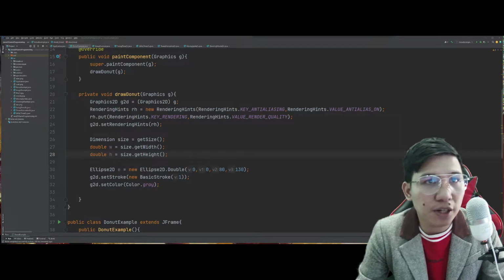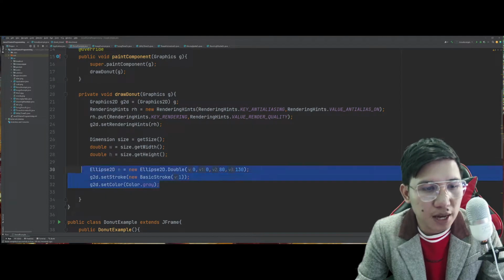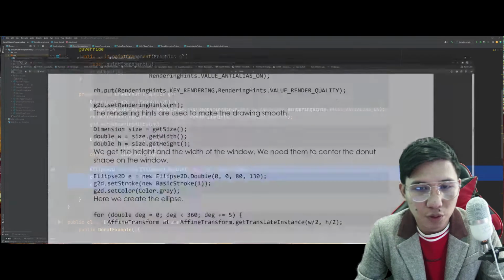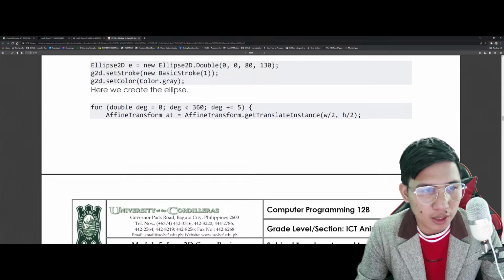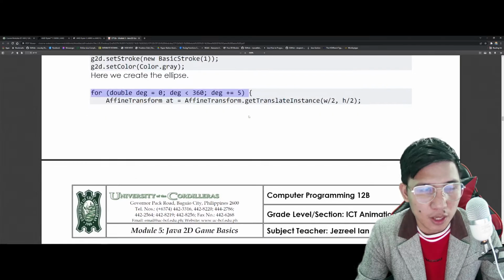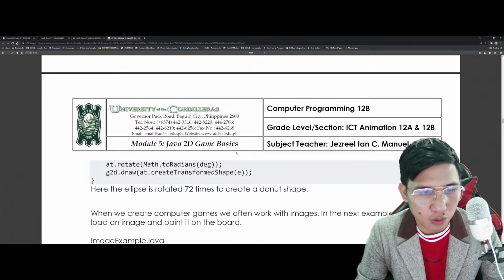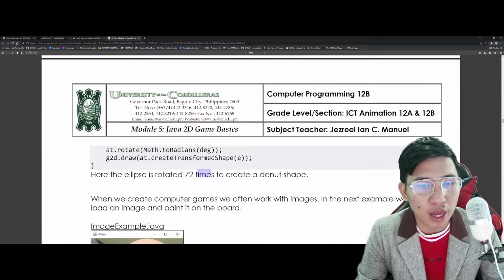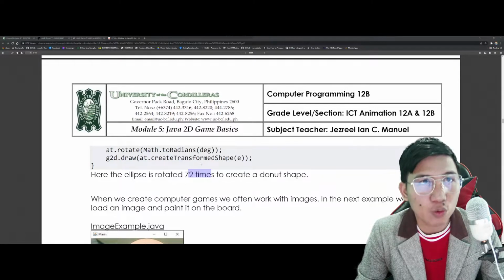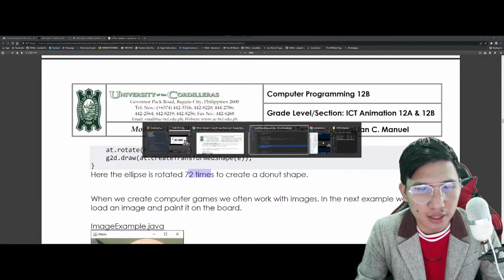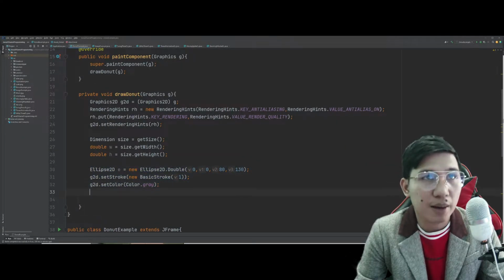Ito kasing part na to, this is simply the properties of your ellipse. Pero, this part of the code here, itong part na to, we will be using the affine transform in which we will try to rotate the entire ellipse 72 times to create a donut shape. 72 times natin siyang i-create. Okay? So, meron na tayong idea kung ilang beses based on the examples that we have here.